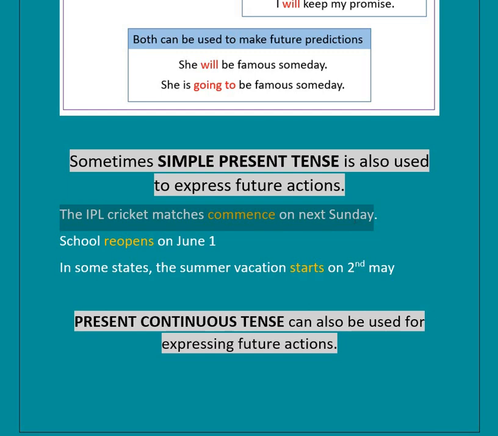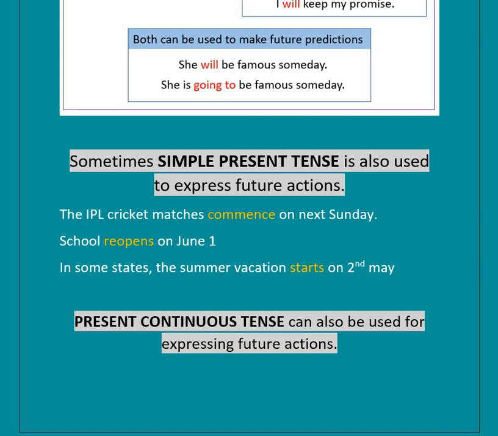But here, simple present tense is used. The meaning is conveyed. School reopens on June 1st. In our everyday life we make such statements. We know that it is something that is going to happen, but simple present tense is enough. In some states, the summer vacation starts on 2nd May. It is also a similar statement as before.